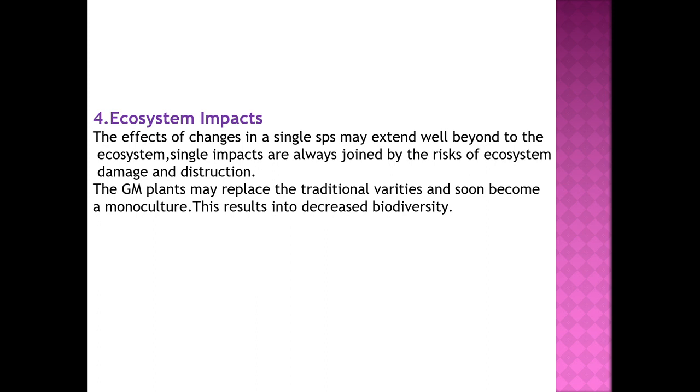So whenever we introduced the new genetically modified crop, what happens? It is going to overcome or it will compete with the species that are present in the ecosystem, and they will show invasive growth, and they are going to replace the other species that are present in the ecosystem, because of which we may lose the diversity that is present in the ecosystem.